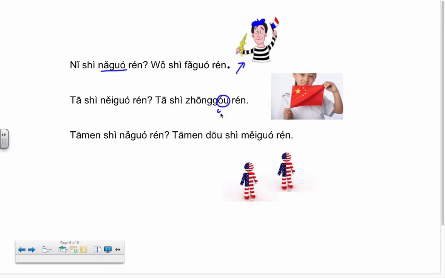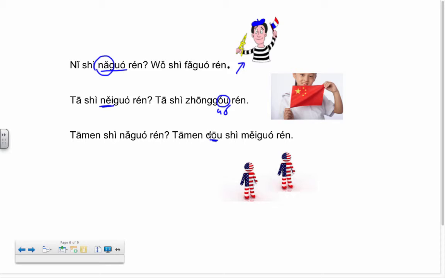Little spelling issue. Sorry, that's 国. 她是哪国人? You notice this one I use 哪, nǎ, and 哪, něi, are the same thing. They're just two different accents in Chinese. Well, you'll see nǎ most of the time, and that's what we'll use a lot in class. But both of these are totally acceptable. Both of them are totally understandable, so both work. And finally, 他们是哪国人，他们都是美国人. And you can see I used the 都 there because we're talking about two people.